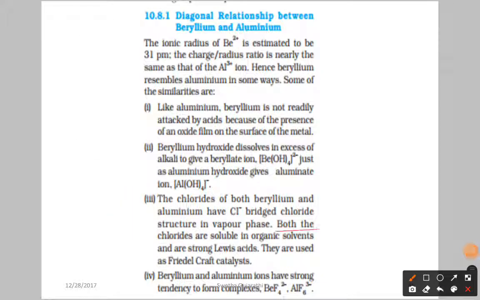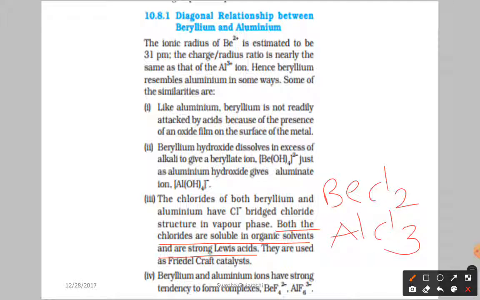Next, both the chlorides are soluble in organic solvents and are strong Lewis acids. Beryllium chloride and aluminium chloride are both strong Lewis acids. Lewis acid means they accept electrons. Both dissolve in organic solvents because they have more covalent nature, and they attract electrons easily. Why? Because they are electron deficient. They are used as Friedel-Crafts catalysts.